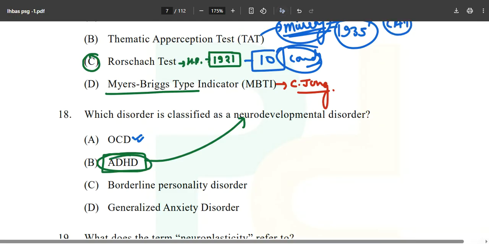What is happening in OCD? You are obsessed with something and you have a compulsion to do some things that are required for that particular thing.